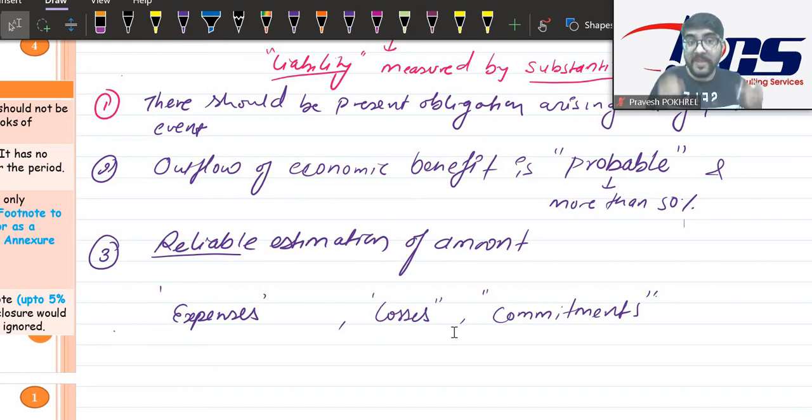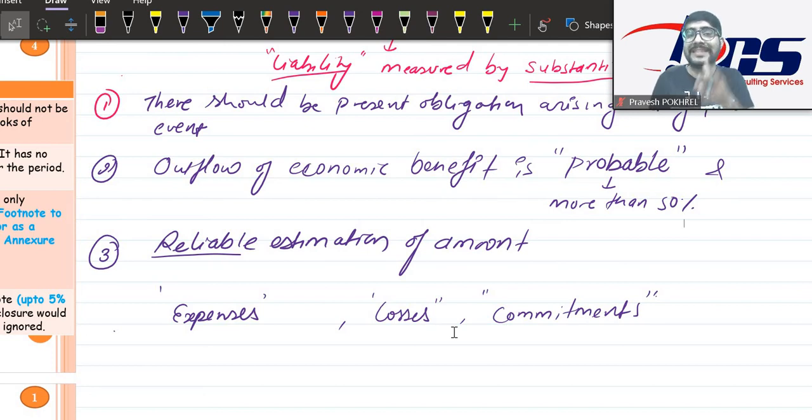In this case, because you know that people will come, you cannot call it contingent liability, you will have to call it provision, because you know a certain number of people will come, they will ask for the damage, but how much you do not know. You are just making an approximate estimation. Because you are making an estimation, you will call it provision. You are not sure how much, but you are so sure that people will ask. That means you have the obligation, but you do not know the amount clearly, but you can estimate.